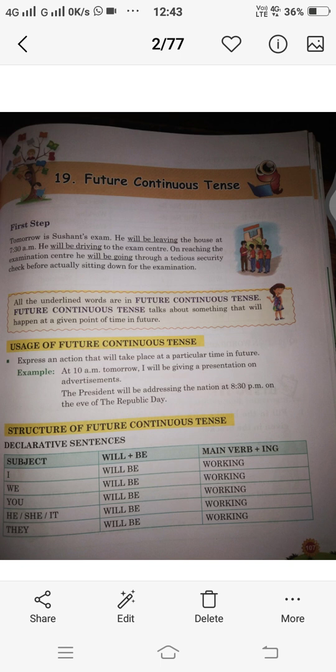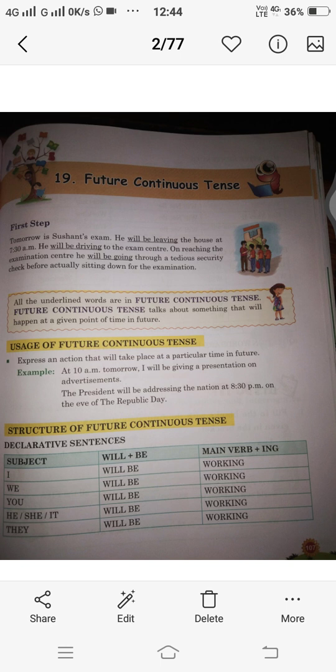So let us proceed with the same topic, that is future tense, and today we will do another kind of future tense, that is future continuous. That is an action which will be continuing in the future. For continuous we have to use the ing form with the main verb to show a certain action which will start in the future and continue in the future. There are a few steps to go across.